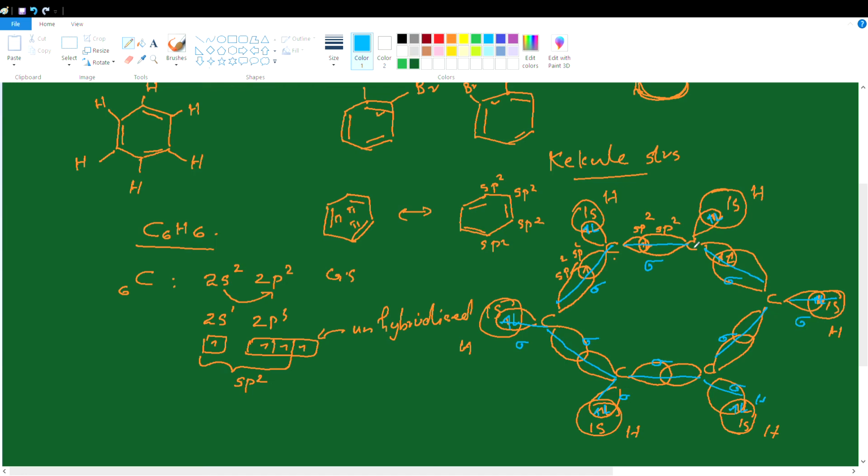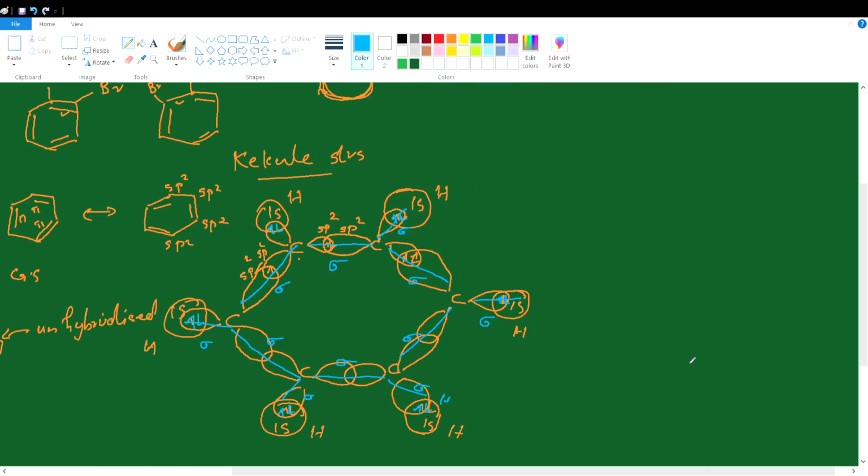Here also sigma. So if you draw the structure again, each hybrid orbital on carbon forms a sigma covalent bond with the adjacent carbon atom. 2 carbon-carbon sigma bonds, each carbon makes with the other carbon. And now with the third sp2 hybrid orbital, each carbon atom forms a carbon-hydrogen sigma bond by the overlapping of the sp2 hybrid orbital of carbon with the 1s atomic orbital of the hydrogen atom, forming 6 carbon-hydrogen sigma bonds.